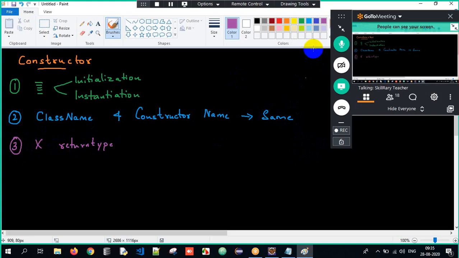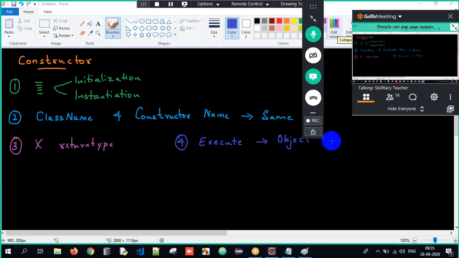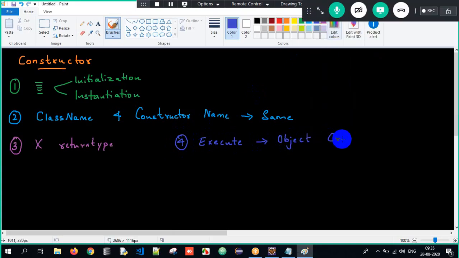And when does the constructor get executed? Whenever we create an object, the constructor will always get executed. During object creation, the constructor also gets executed simultaneously. These are the few things we are supposed to understand about constructors.